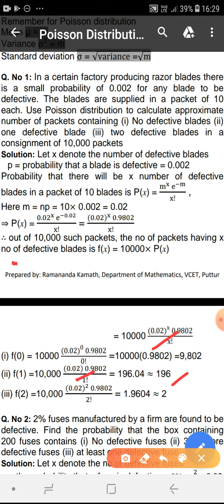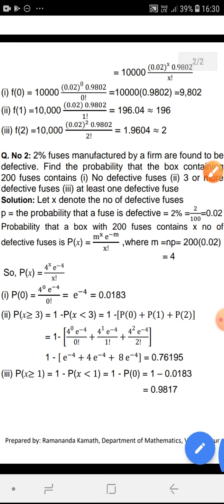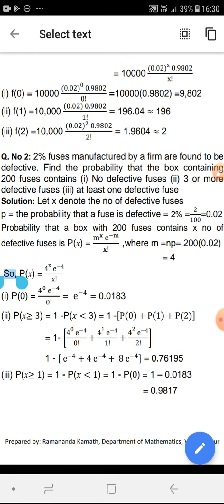Then the third part was, out of 10,000 packets, how many packets will have two defective blades in each? So the number of defective blades is 2. So put x as 2. So it will be 10,000 into 0.02 to the power 2 into 0.9802 divided by 2 factorial. Calculation will give approximately equal to 2. So out of 10,000 packets, there will be 2 packets where each packet will have 2 defective blades.